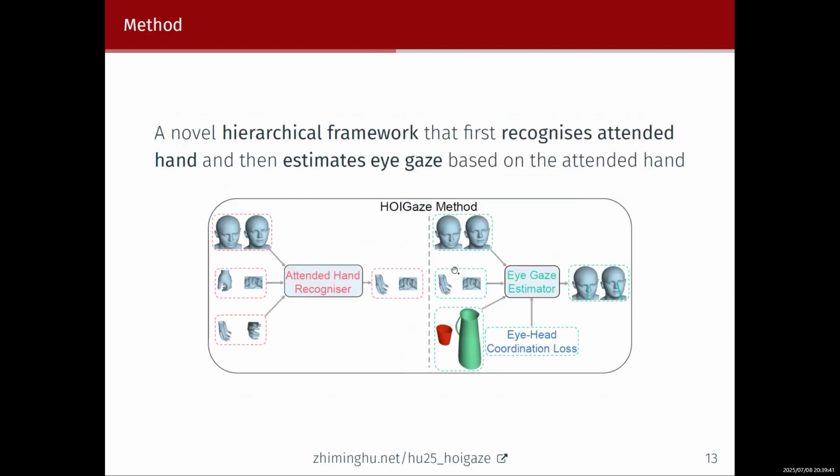Our method is a hierarchical framework in which we recognize the attended hand, and then based on the attended hand, we extract the objects that are close to the attended hand, and then we use that information to estimate your eye gaze.